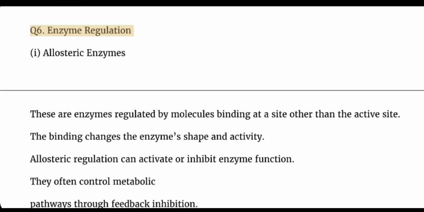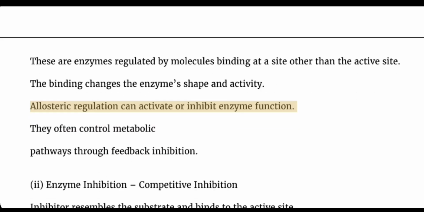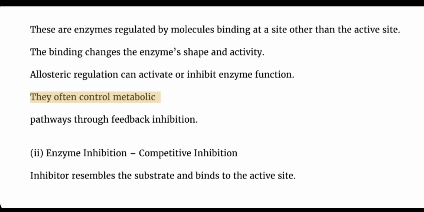Q6. Enzyme regulation. Allosteric enzymes. These are enzymes regulated by molecules binding at a site other than the active site. The binding changes the enzyme's shape and activity. Allosteric regulation can activate or inhibit enzyme function. They often control metabolic pathways through feedback inhibition.